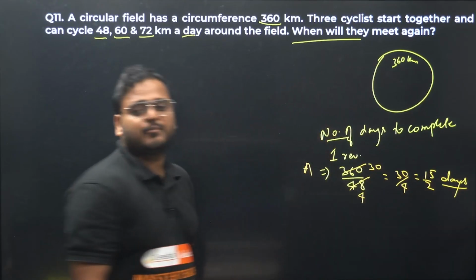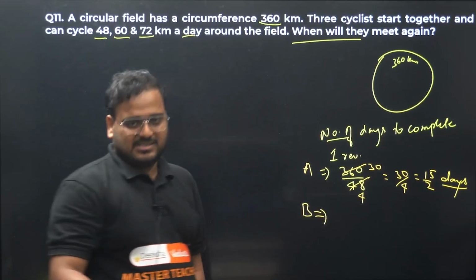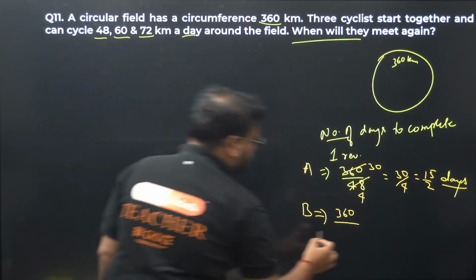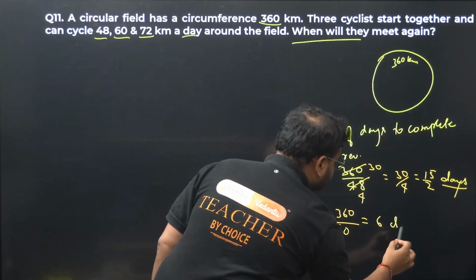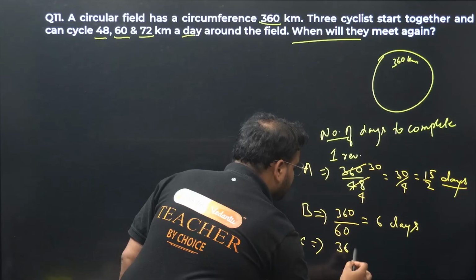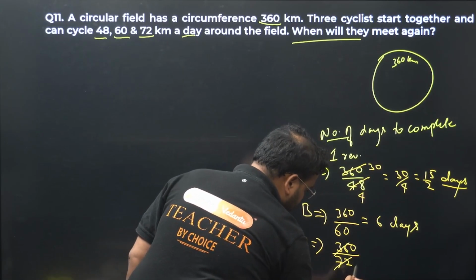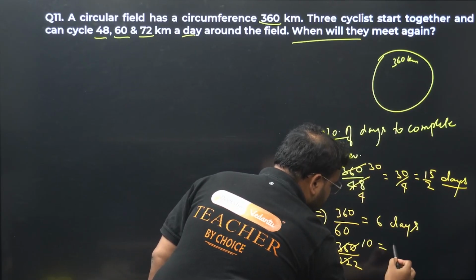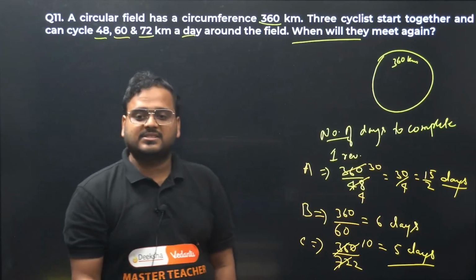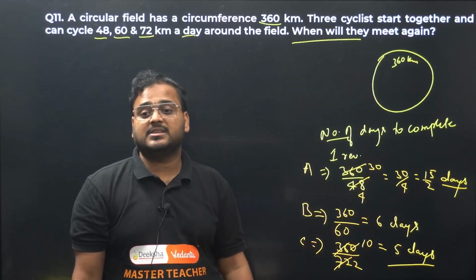15 by 2 days. Why not 7.5? I'll tell you later. Next, B. For B, 360 kilometers, again same thing. Divide by 60 this time. Answer is 6 days. Now C. See what is there? 360 again same thing. Divide by 72 this time. 36 times 2 is 72, so I get 10 by 2, which is 5 days. So I'm getting here that 15 by 2 days is taken by A to complete 1 revolution. For B it is 6 days and for C it is 5 days.